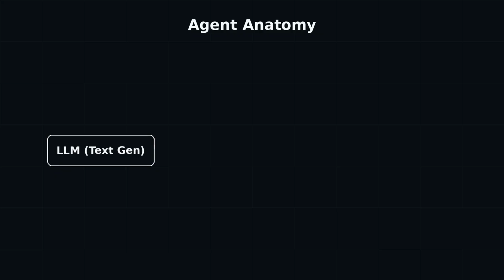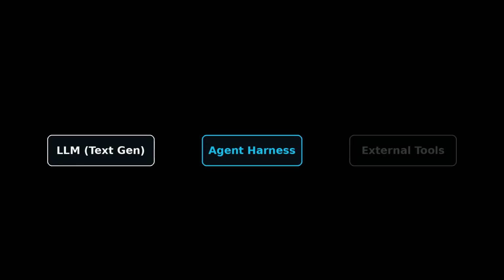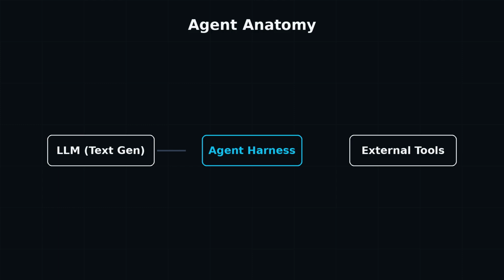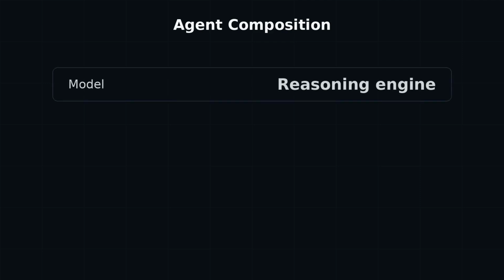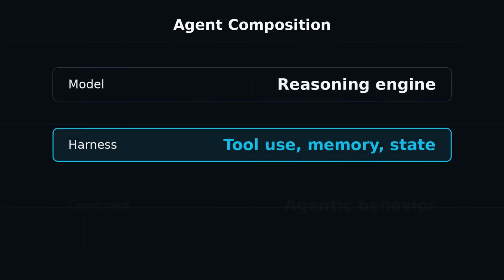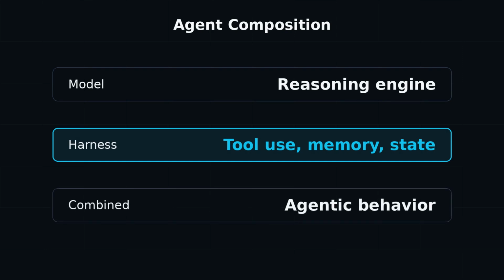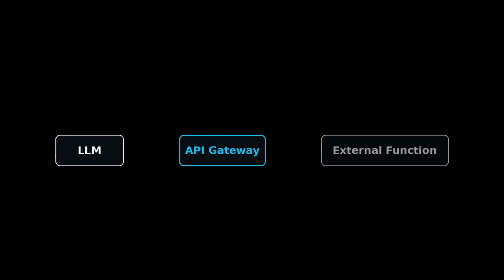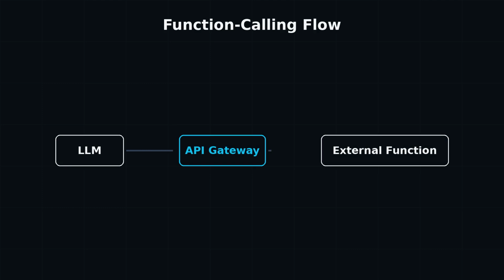Here's a crucial insight: the LLM is just a text generator. It produces tokens in response to a prompt. By itself, it can't browse the web, query a database, or even remember the previous sentence beyond its context window. That's where the agent harness comes in. The harness is the software infrastructure that surrounds the model, managing tool use, memory, state persistence, execution environments, and feedback loops. In 2026, the shorthand "agent equals model plus harness" captured this relationship perfectly. The model provides the reasoning, but the harness provides the capabilities that turn reasoning into action.